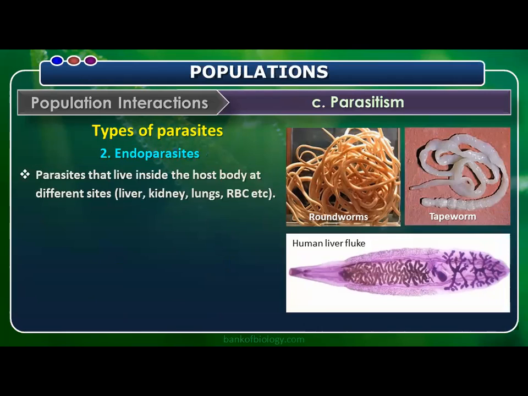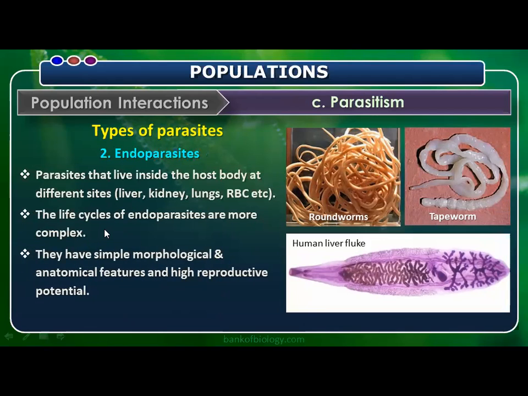Endoparasites are parasites that live inside the host body at different sites. They live in the liver, kidney, lungs, and RBC. So many parasites we have; we learned them in biology and human welfare. The life cycles of endoparasites are more complex. They have simple morphological and anatomical features and high reproductive potentiality.